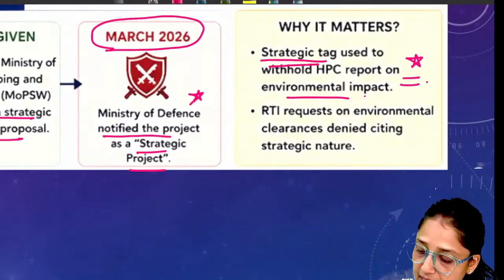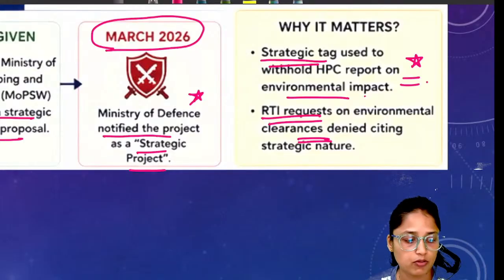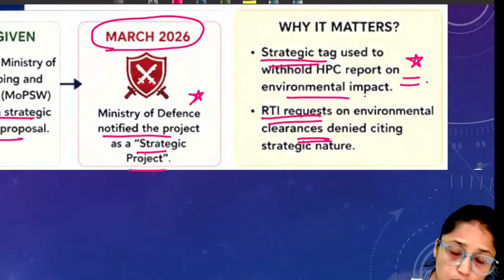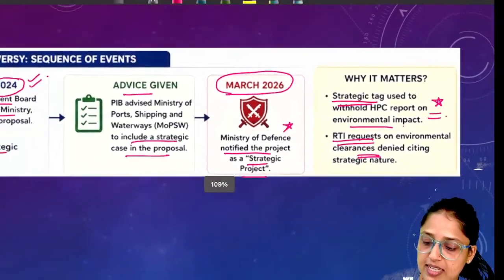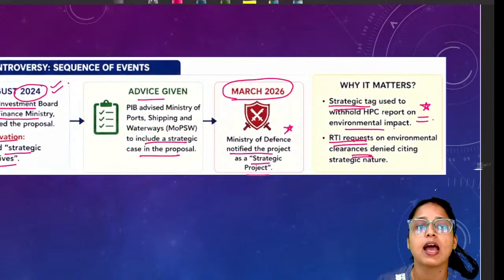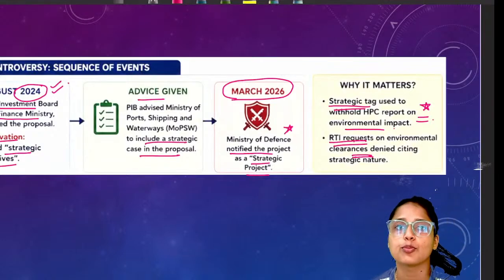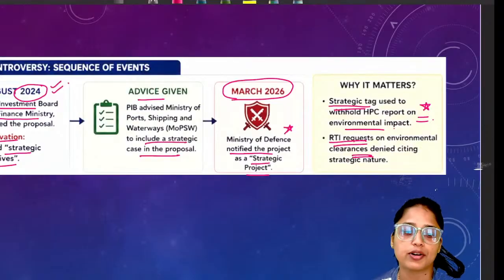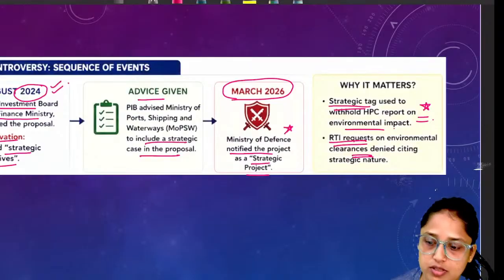Also, the RTI disclosures are being withheld. So that's why the complete controversy is here, because transparency is missing, and citizens and other bodies are saying that you are not showing us any proof why this project is important and why we are spending a lot of money and doing a lot of deforestation.